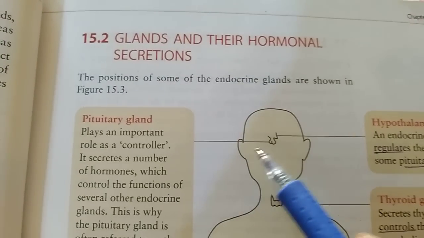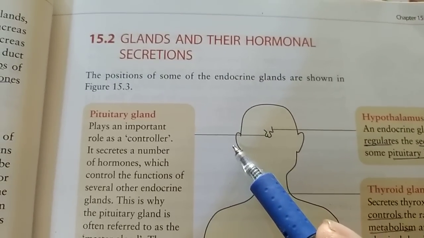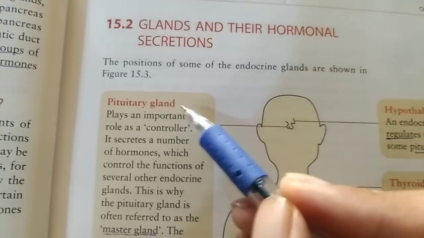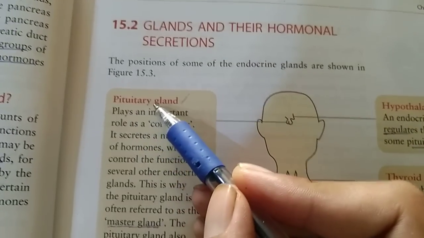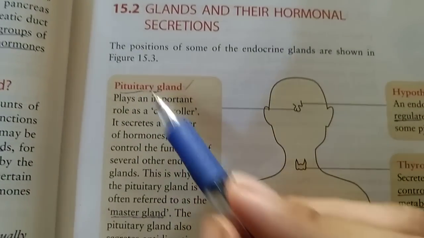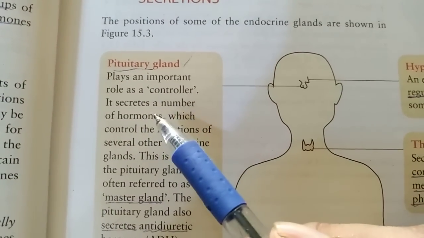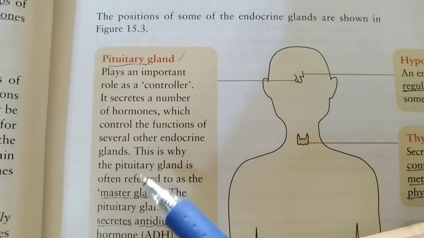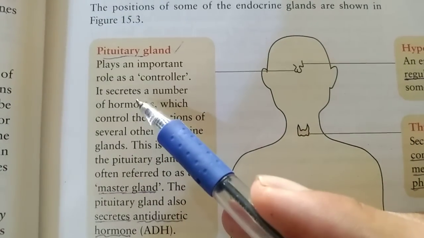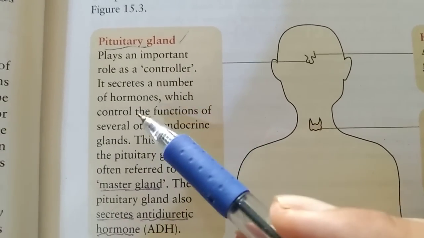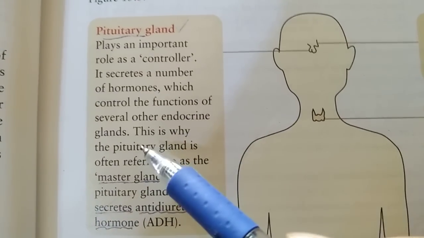Now we discuss the first one, the pituitary gland, also called the master gland. The pituitary gland plays an important role as a controller. Its work is to control all the activity of the body. It secretes a number of hormones which control the functions of several other endocrine glands.